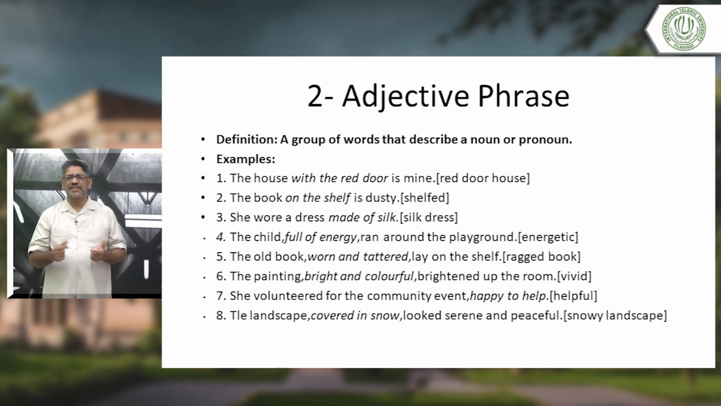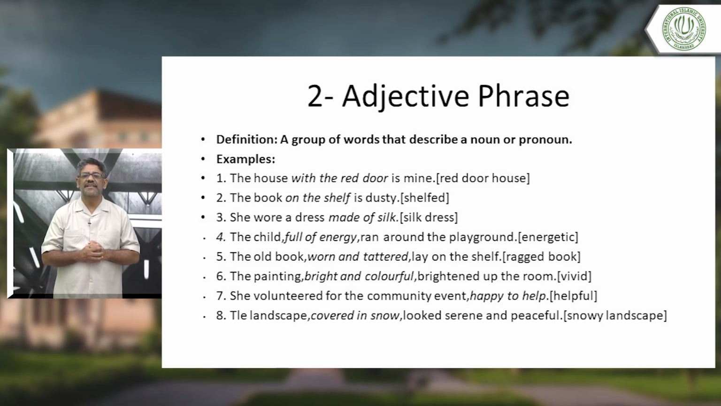Now, what is adjective phrase? A group of words that describes a noun or pronoun. Do you remember, students, what is adjective? We have studied adjectives in smaller classes, if you remember. Your teachers told you it's a word that describes a noun or a pronoun, which qualifies, which explains a noun or a pronoun. But what is adjective phrase? Like we discussed the noun phrase, adjective phrase is a group of words that describe a noun or pronouns. Let's make it clear by examples.